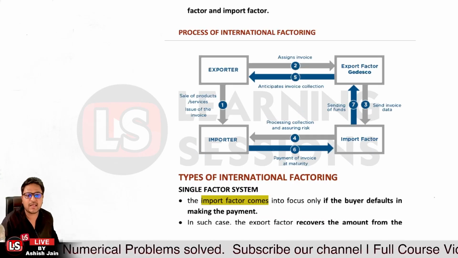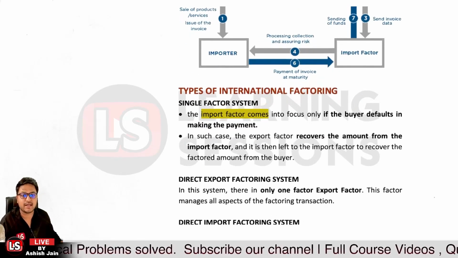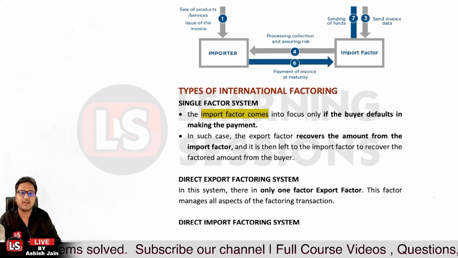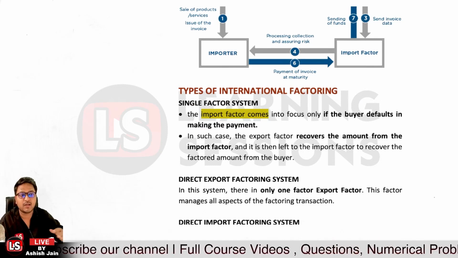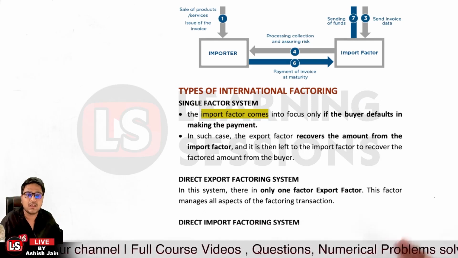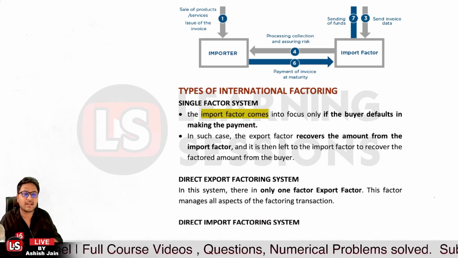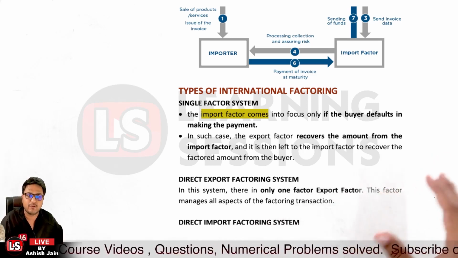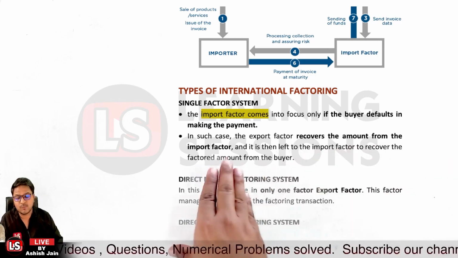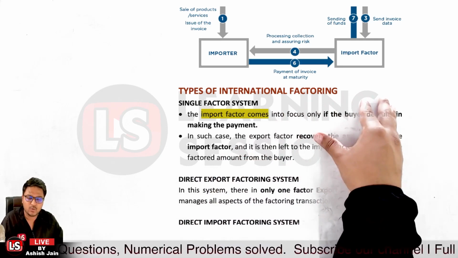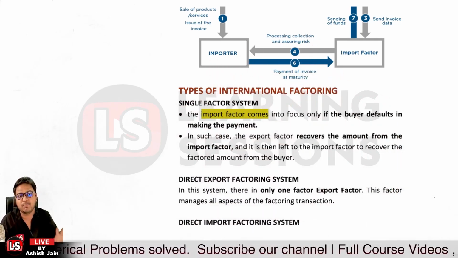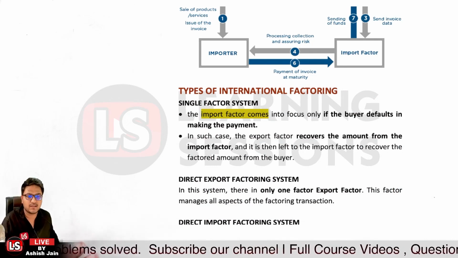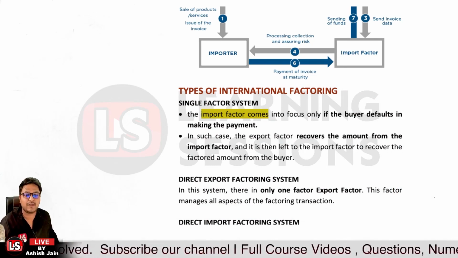Now let's understand the types of international factoring. Now it may be the case that there is a single factor system, where only the import factor comes into account, but only if the buyer defaults in making the payment. Other than that, there will be only the export factor. So the import factor will come into the picture only if there is a default made by the importer.